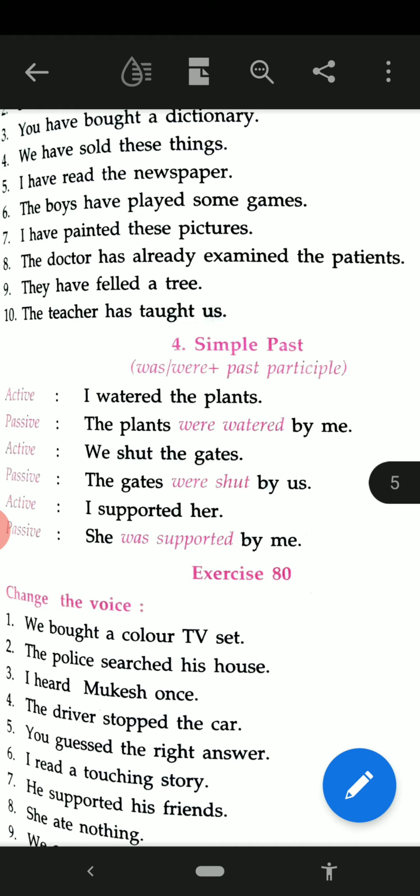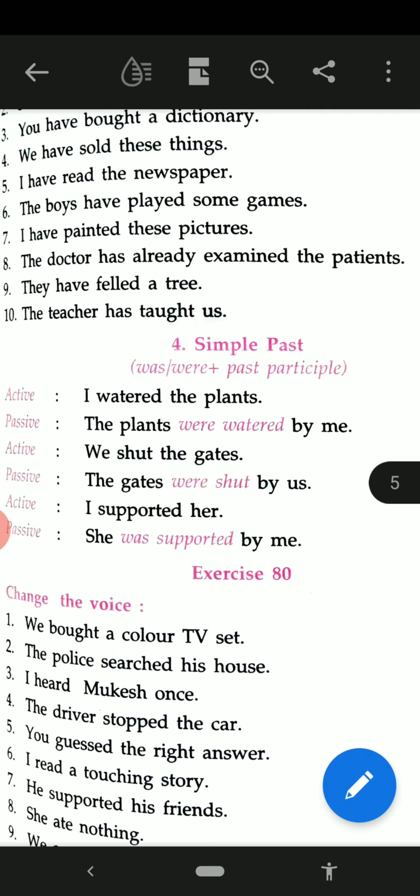The police searched his house. His house was searched by the police. I heard Mukesh once. Mukesh was heard once by me.